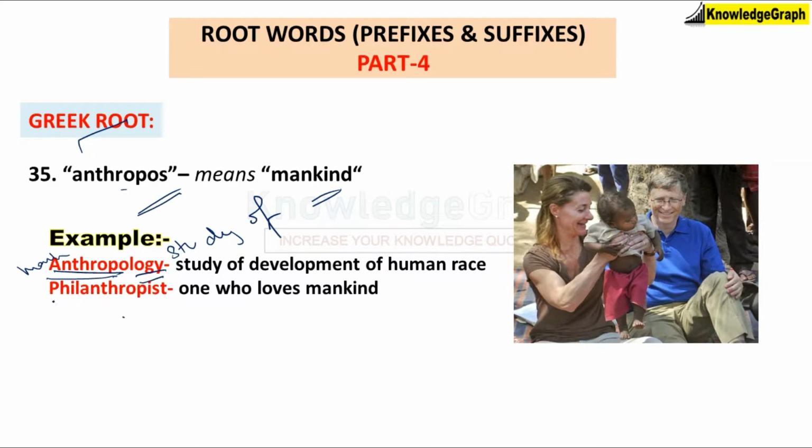Next word is philanthropist. Phil is a root word which means to love, and anthropist comes from the word anthropos, which means mankind. So one who loves mankind. And now you can relate how you're going to learn the words. So this is Bill Gates, and this lady over here is Melinda Gates, and they are known as one of the biggest philanthropists. Why are they called the biggest philanthropists? It's because they donate a large part of their income for the well-being of mankind, whether it's related to health, education, etc.